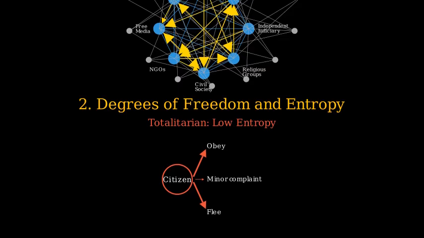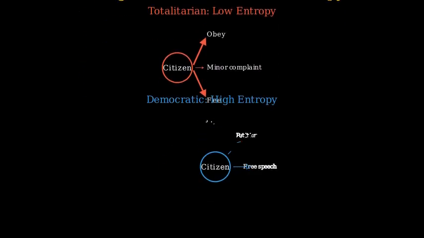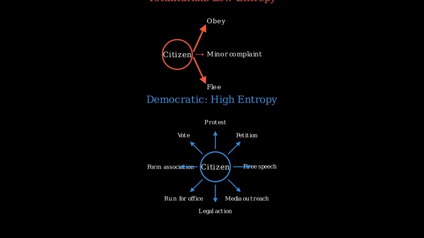In contrast, democratic systems allow for large action spaces. Citizens can speak freely, petition their government, protest, or form new associations. This means the system's entropy is much higher. With so many more possible actions available to each agent, democracies have many more possible macro configurations, such as diverse coalitions, policy outcomes, and social movements.